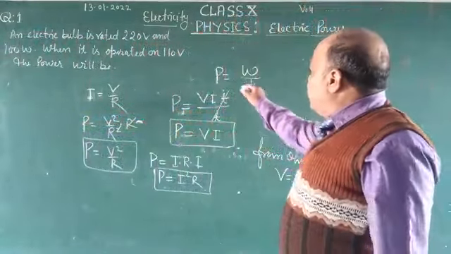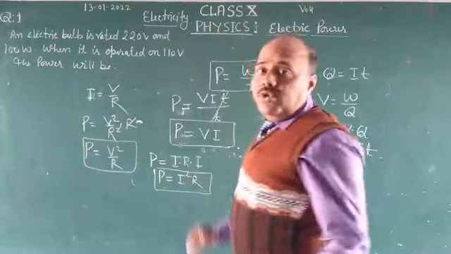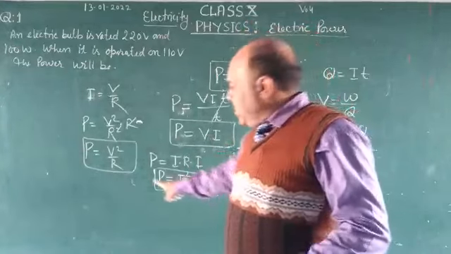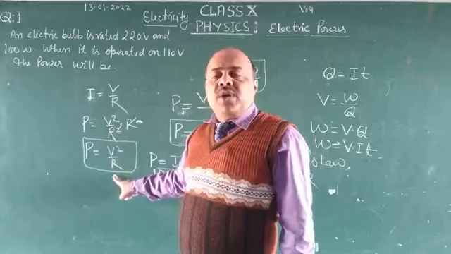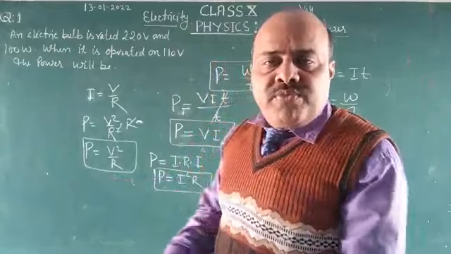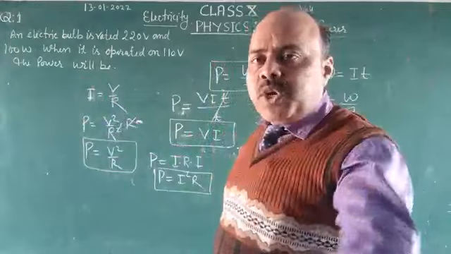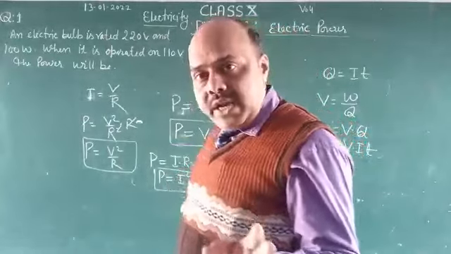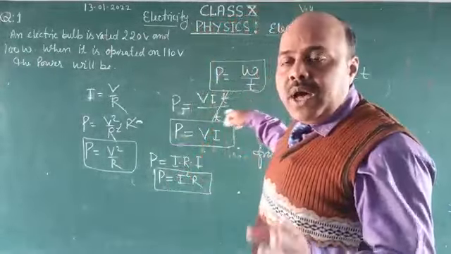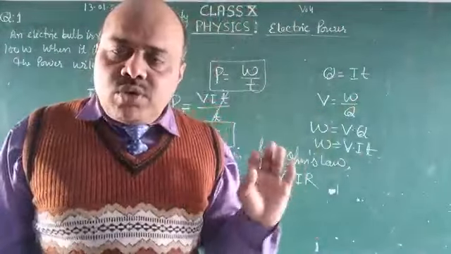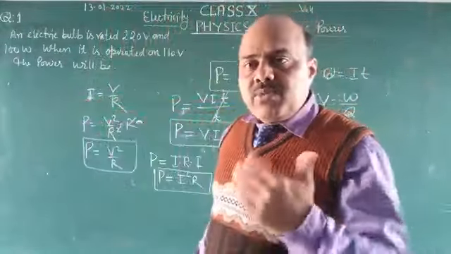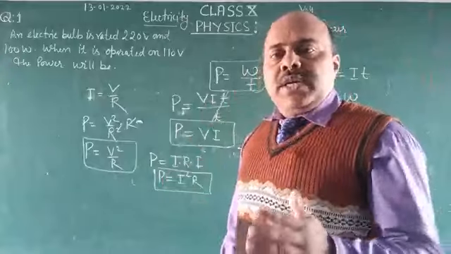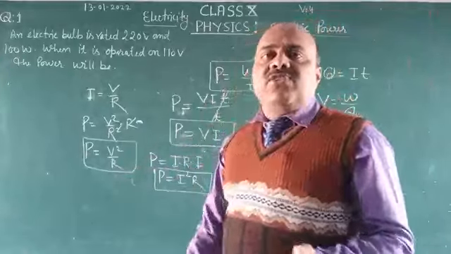So here you can see that P is equal to W upon T, P is equal to E upon T, P is equal to V into I, P is equal to I square into R, P is equal to V square upon R. Whatever you require to solve the numerical problem, you can use the different forms of electric power in terms of potential, current, resistance, work done and time, or electric energy and time.